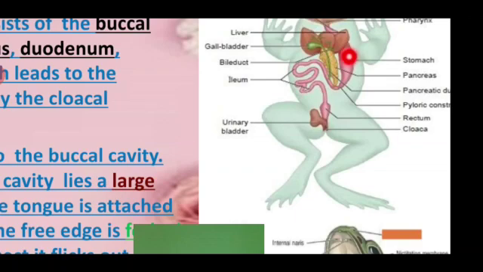In the stomach region, the food molecules are broken down into chyme. Chyme means partially digested food. This is passed from the stomach to the first part of the intestine, the duodenum.